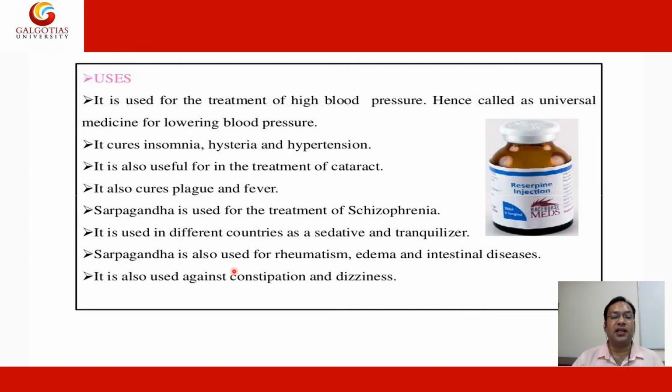Sarpgandha is also used in rheumatism, edema, and intestinal disease. It is also used against constipation and dizziness. So it is a very beneficial drug, an ancient drug which is used nowadays also.